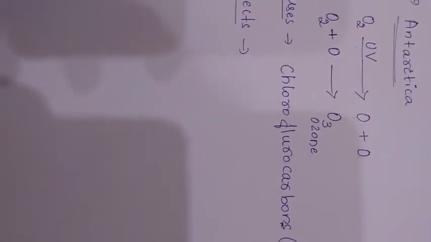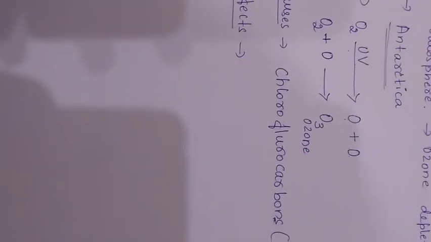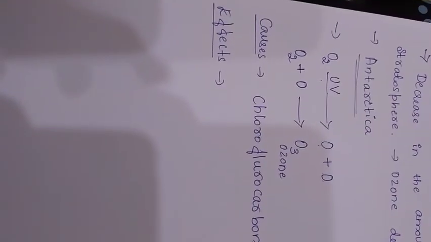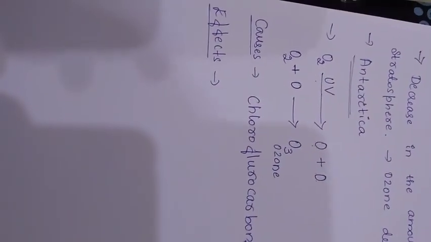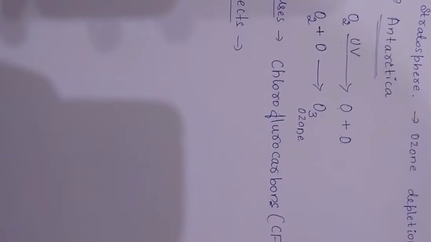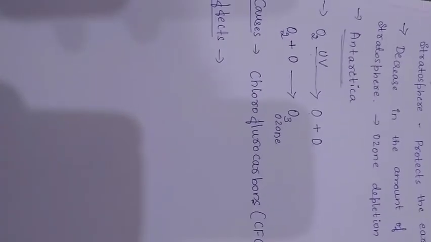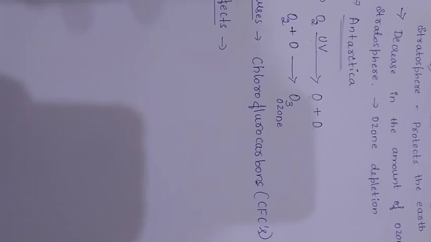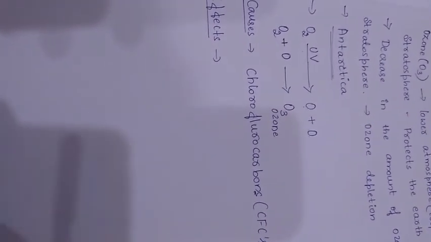Especially it causes inflammation of the cornea or cataract, etc. So the effects in human beings are: it increases the chances of getting skin cancer, it affects the human eye, and it weakens the immune system of HIV patients particularly.